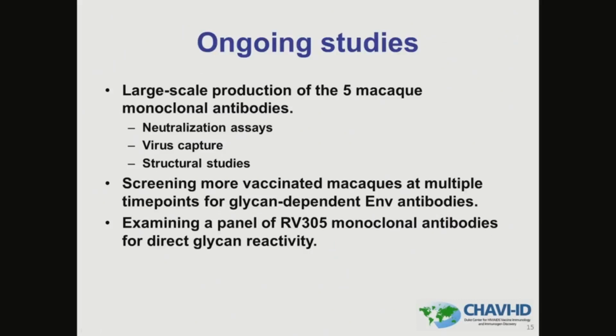5 macaque monoclonal antibodies so that we can test their neutralization activity, their ability to capture virus, and to do structural studies if warranted. We are also interested in finding additional vaccinated macaques that have made this glycan-dependent response, so we're also performing large-scale screens of multiple vaccinated macaques. And then lastly, we are following up on the observation with the 1 RV305 antibody by examining a panel of RV305 antibodies from David Easterhoff in several different glycan-binding assays.